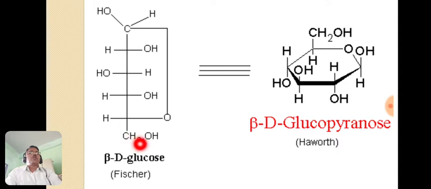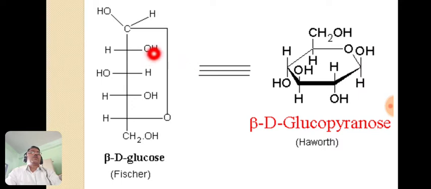So in this Fischer, this primary CH2OH group is shown here, always above the plane of the 6-membered ring. Now the next one is this OH group, which is on the left hand side, so that is always above the plane, so it lies above the plane of the ring.